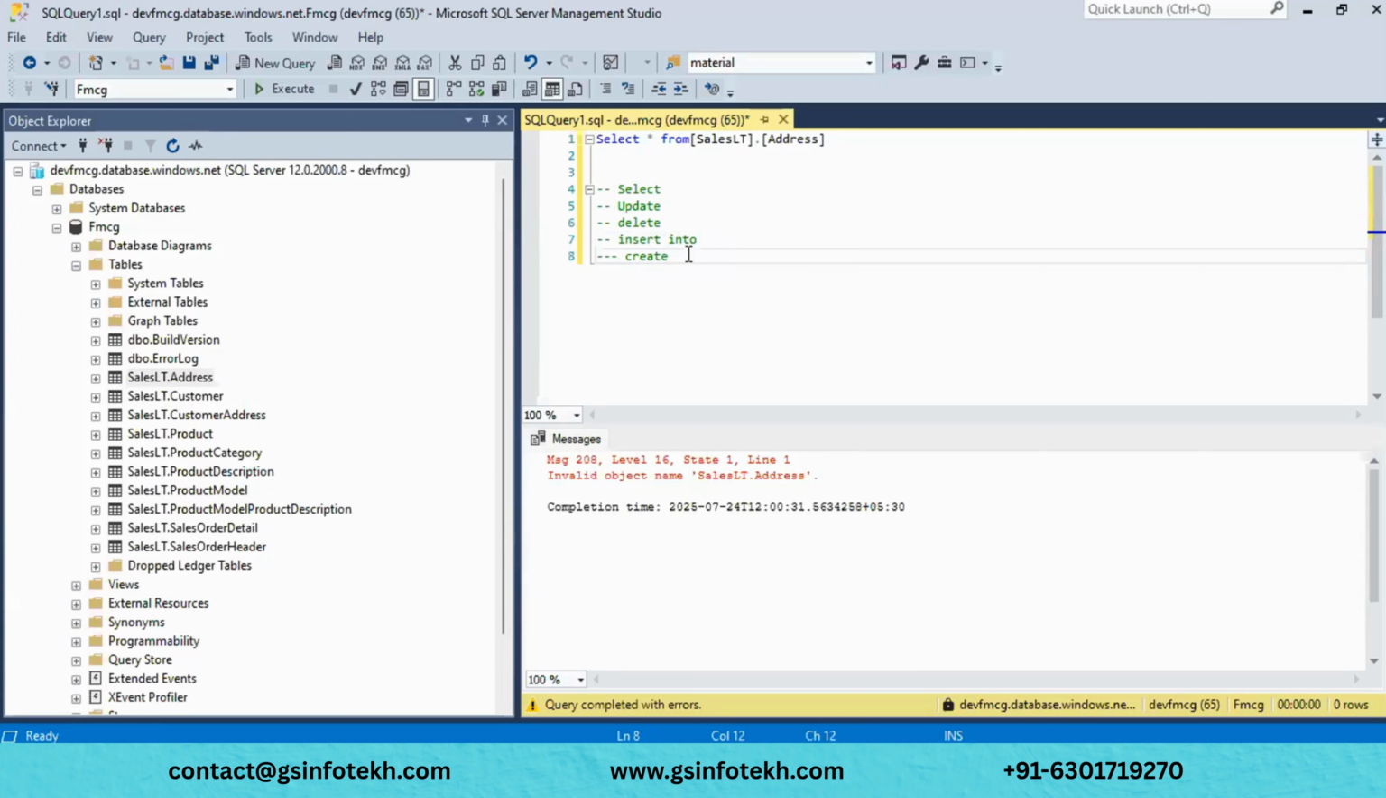And we have alter, which is mainly used if you want to modify anything on your table level or on your database level. It modifies the database, either a table or stored procedure or view or anything which is possible. For that this alter will be used. And along with this we have something like drop. This drop is mainly used if you want to delete any table.